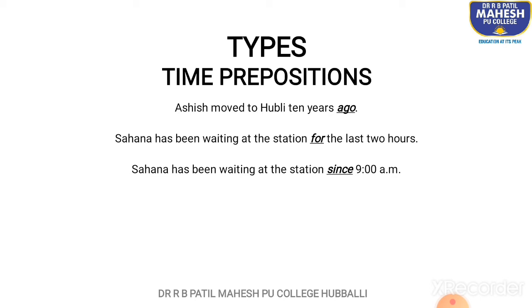And since is used for a point of time. When we specifically speak about the time or day, then we use since. That is the difference in the use of prepositions in both of the sentences.